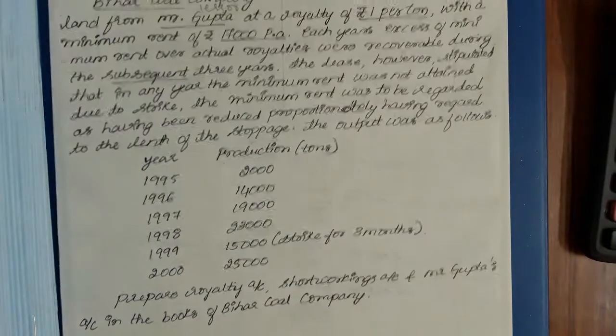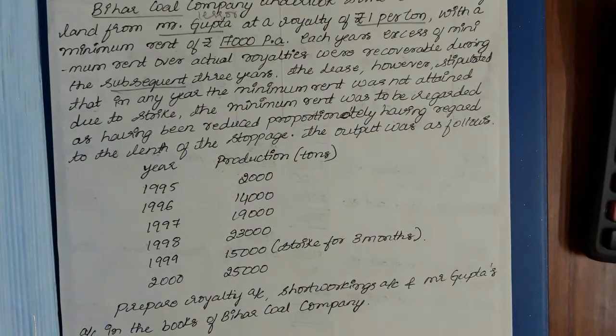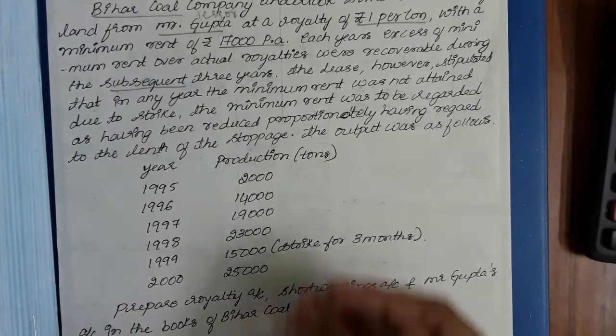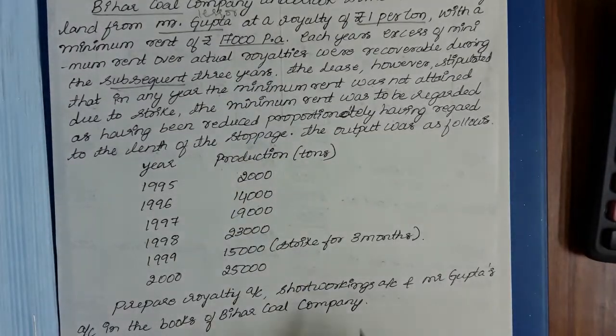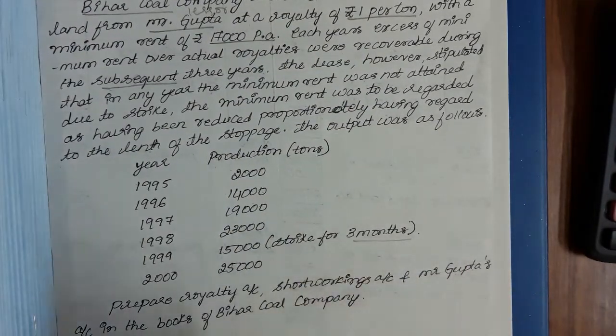So in whichever year there is a strike, the minimum rent will be reduced proportionately. If the strike is for 3 months, then out of 12 months you will subtract 3 months. So whatever the minimum rent is, that will be reduced for only 9 months. You will not be paying complete for 12 months, you will be paying only for 9 months. I will show you later how to do that calculation.